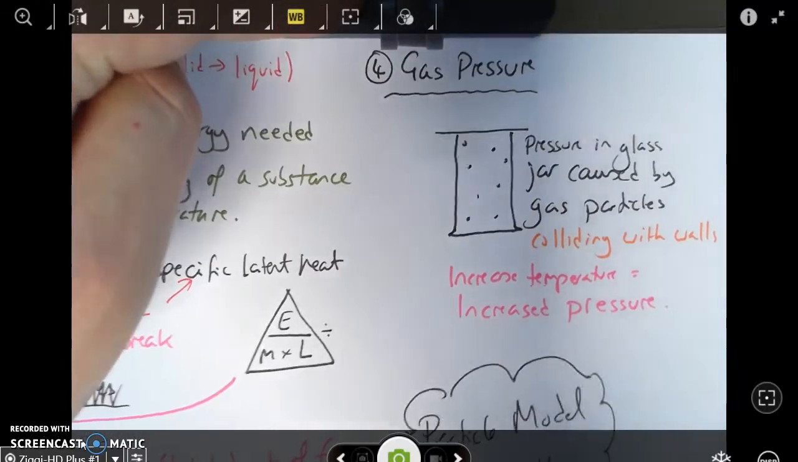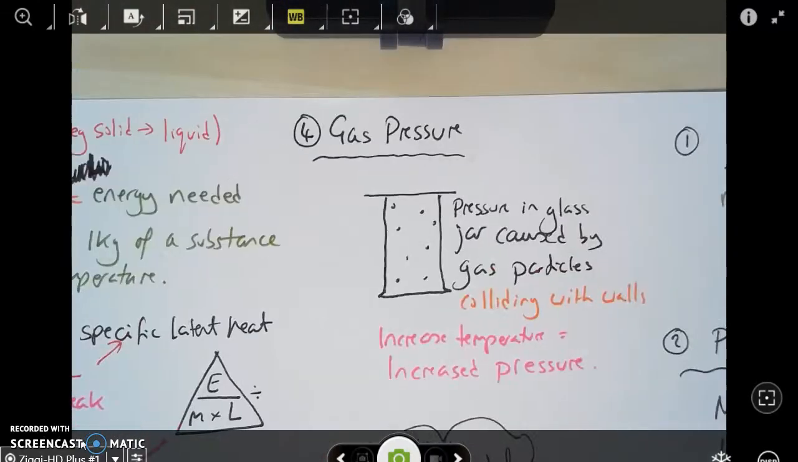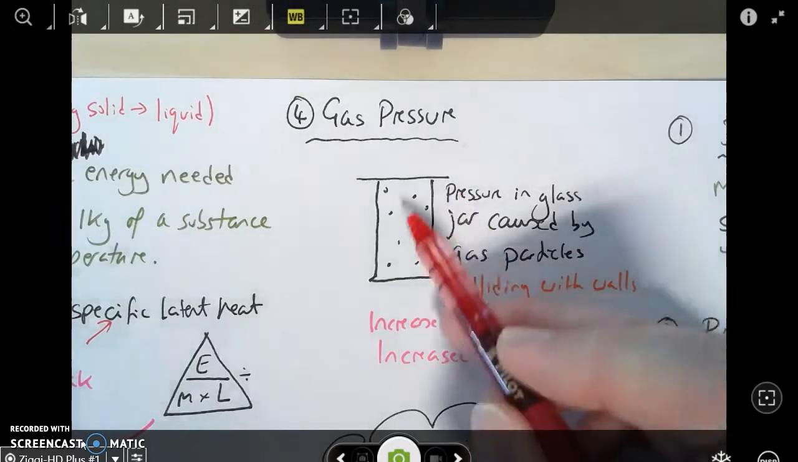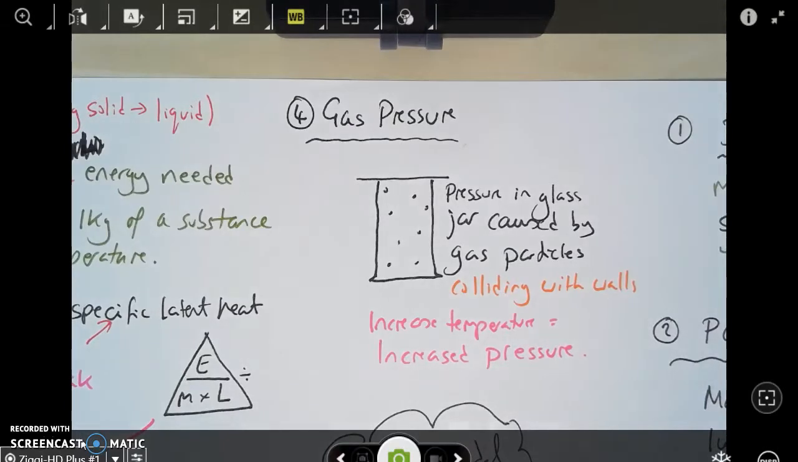Why do I feel a joke coming on? You need to know a little bit about gas pressure. So here we've got a drawing of a glass jar with a gas inside. You can see the little particles of gas, and that's a lid on there, so it's a sealed unit. But you could equally think about a balloon or a football.